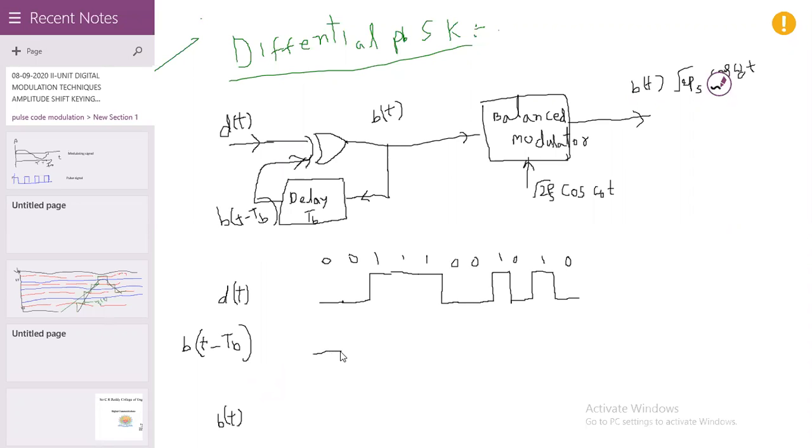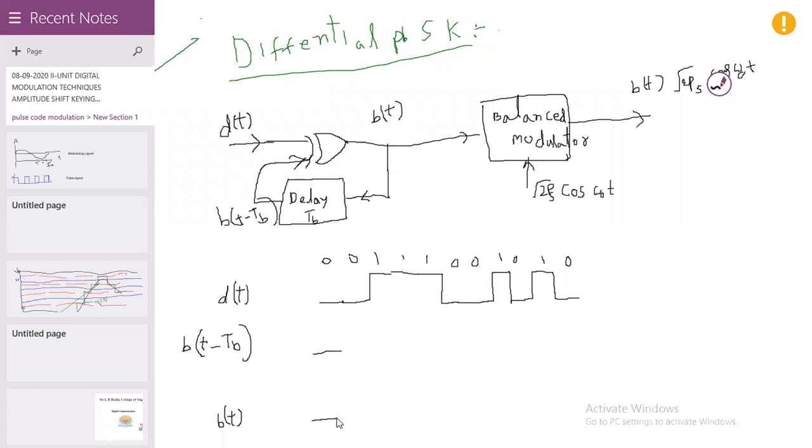These two are inputs to the exclusive OR gate: 0 and 0. What is the output here? 0, 0 for the exclusive OR gate. The output is 0. That means at that time b of t is equal to 0.